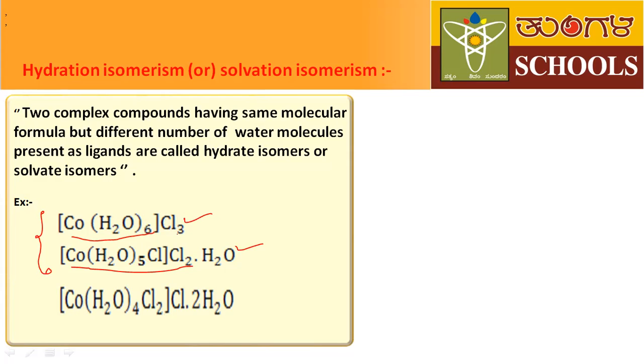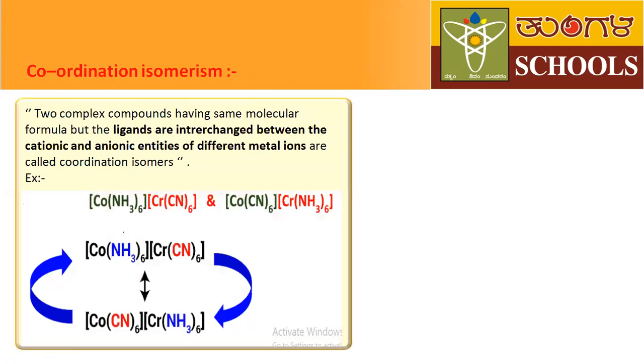These two complexes have the same molecular formula, but in the first complex, 6 water molecules act as ligand. In the second compound, 5 water molecules act as ligand. There is a difference in the number of water molecules present as ligand. Okay, this is hydration isomerism.